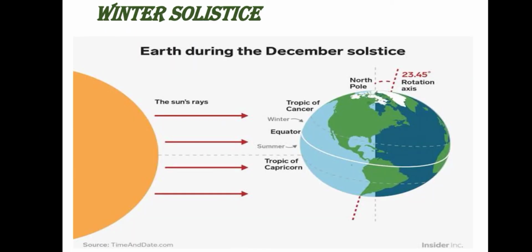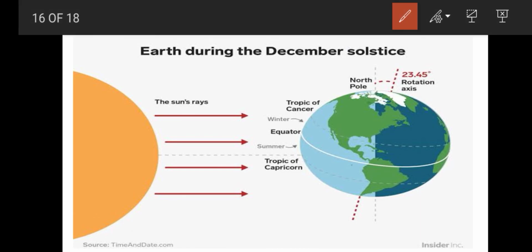Here, this is winter solstice, vice versa, that is completely reverse. Let me show. See, here the southern hemisphere is tilted towards the sun. The sun rays directly fall on, it will be Tropic of Capricorn. Above the equator it is Tropic of Cancer, and below the equator it is Tropic of Capricorn. The sun rays directly fall on Tropic of Capricorn, and this starts from 22nd December, and the South Pole receives continuous daylight in winter solstice. Everything is vice versa, completely reverse to the summer solstice.